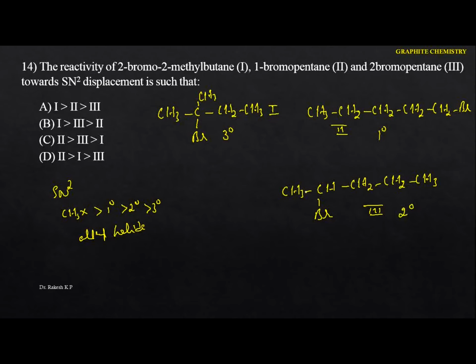So we come to know that. So which one is more reactive? The primary. So the second one is more reactive. Next comes the third one, because it is a secondary carbocation. The least reactive is the first one. Now we have to identify the option. The option is C.